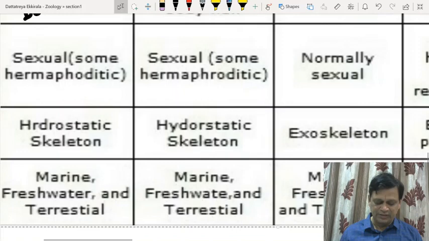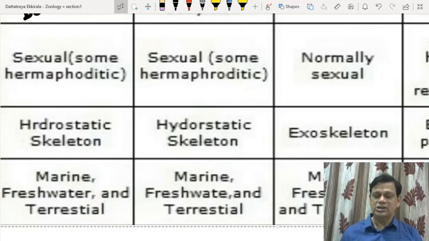Trochophore larvae can be seen, and only leeches have internal fertilization; other annelids have external. And for fertilization, Porifera, Platyhelminthes, Nematohelminthes, leeches, most arthropods, and all true land vertebrates, meaning reptiles, aves, mammals, in all these groups fertilization is internal.